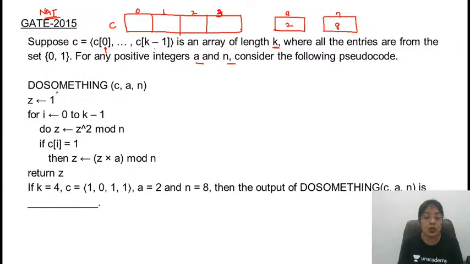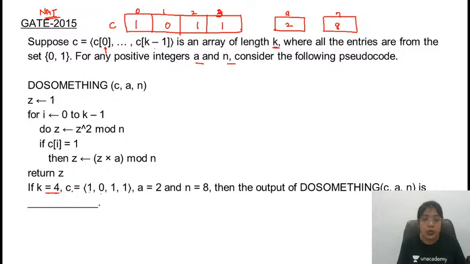It is making a call. It is asking for the output which is returned by the function do something, which is taking 3 parameters. What is the given value of C? K is given as 4. In C you have 4 values given. This is 1, 0, 1, 1. A is given as 2 and N is equal to 8.